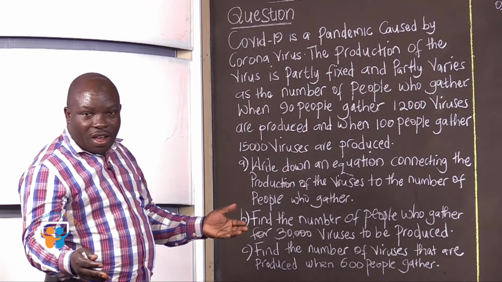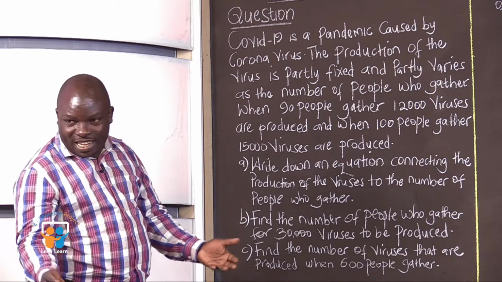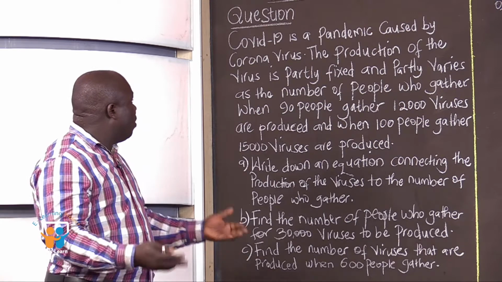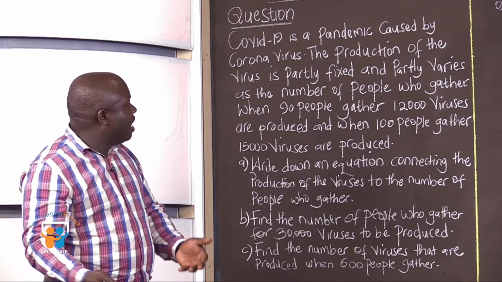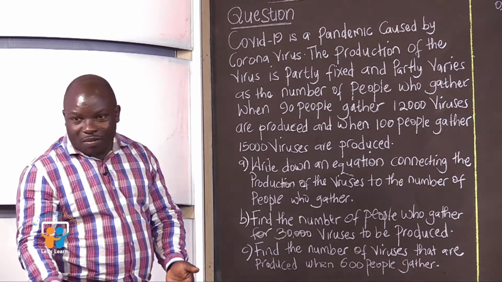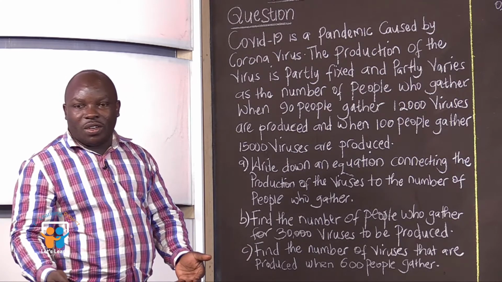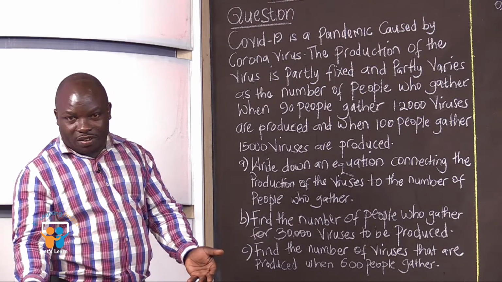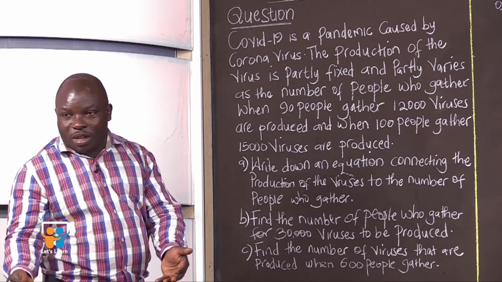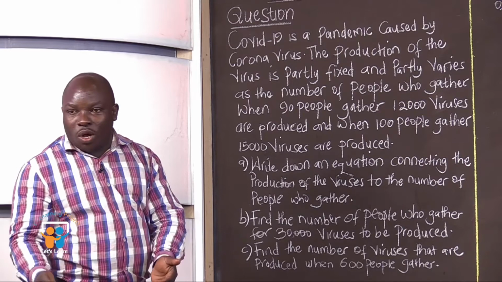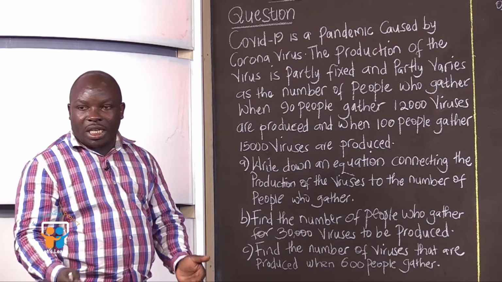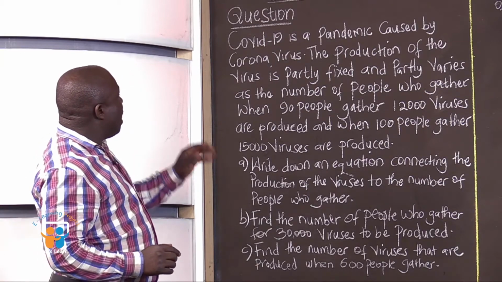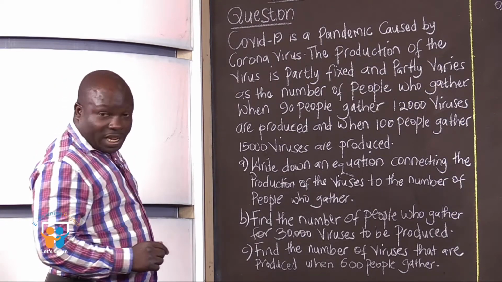I know wherever we are staying, we are all accustomed with COVID-19 and coronavirus, because that is one of the reasons as to why we are not in our respective schools. We were advised by the government to go back home because of this pandemic. So we are saying COVID-19 is a pandemic caused by coronavirus.